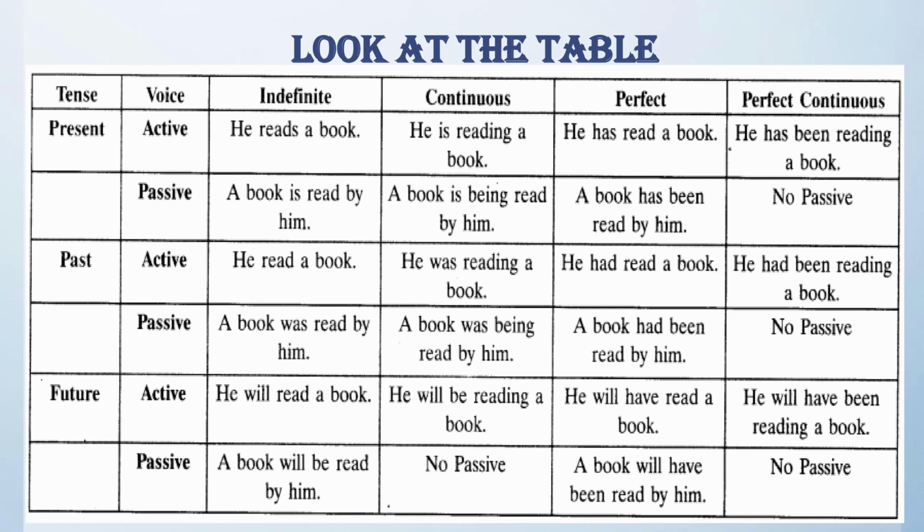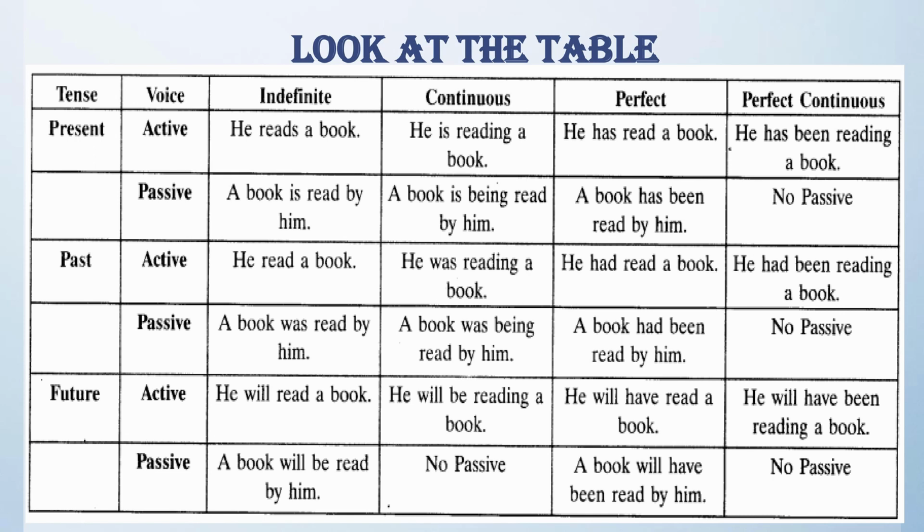Now third row, simple future. He will read a book. In passive voice, a book will be read by him. We simply added be before the main verb in passive voice. In future continuous and in future perfect continuous, we cannot make passive voice.